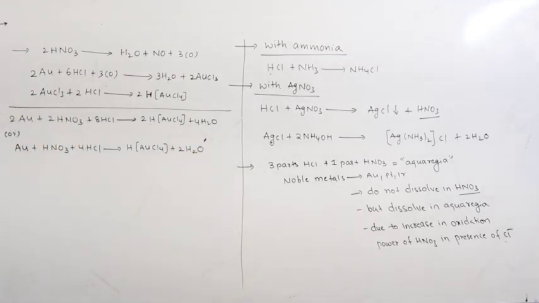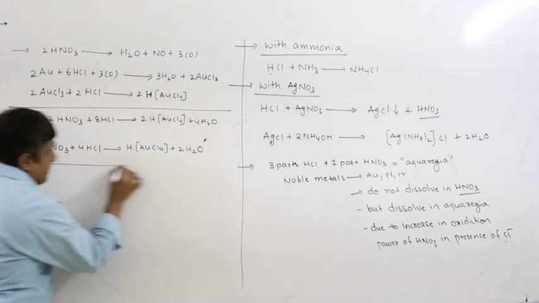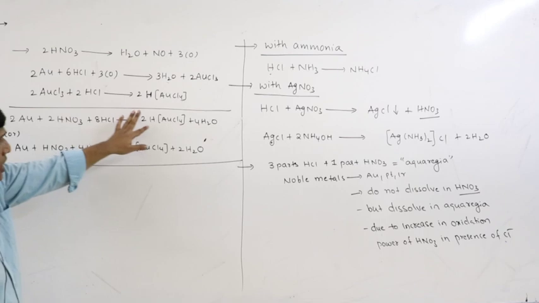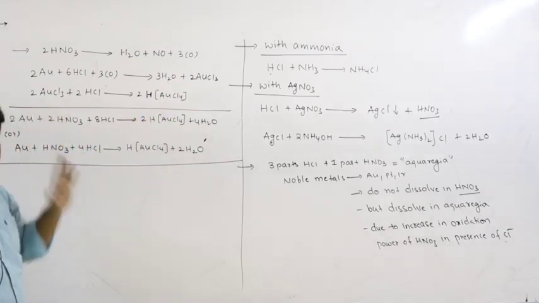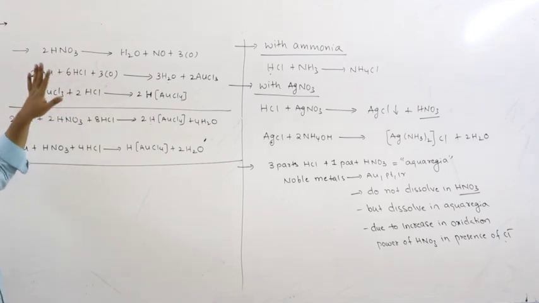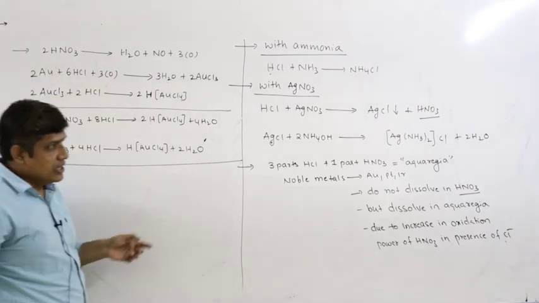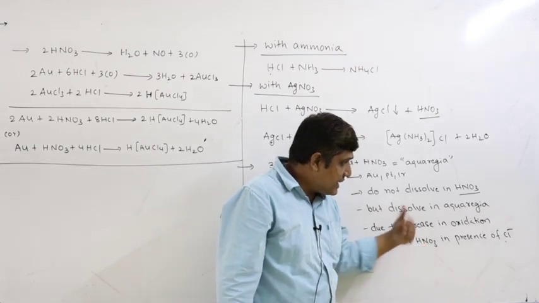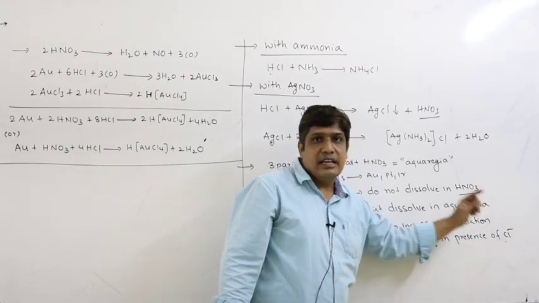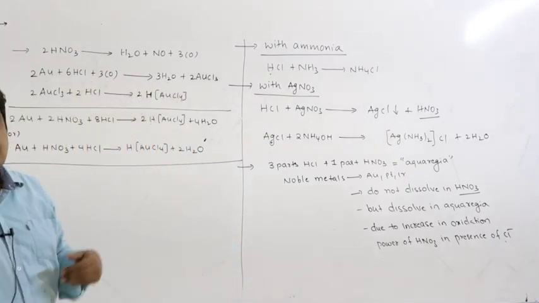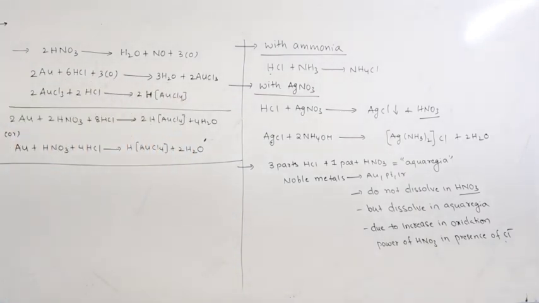Similarly, you can write for platinum also. So here Au becomes AuCl4 minus. This happens in the presence of HCl. If you don't add HCl, there will be no reaction. That is why the oxidation power of nitric acid is increased in the presence of Cl minus, because Cl minus is capable of forming a complex which is soluble in nitric acid.